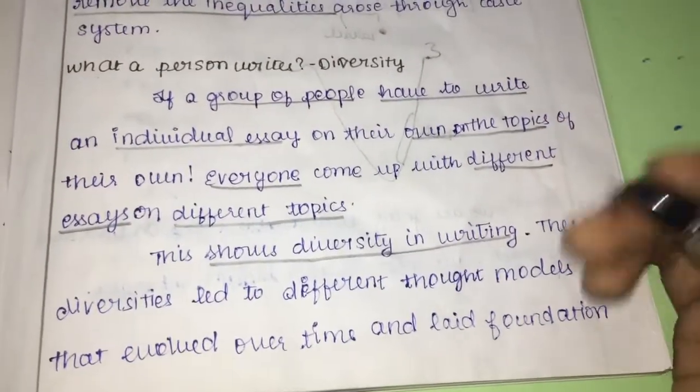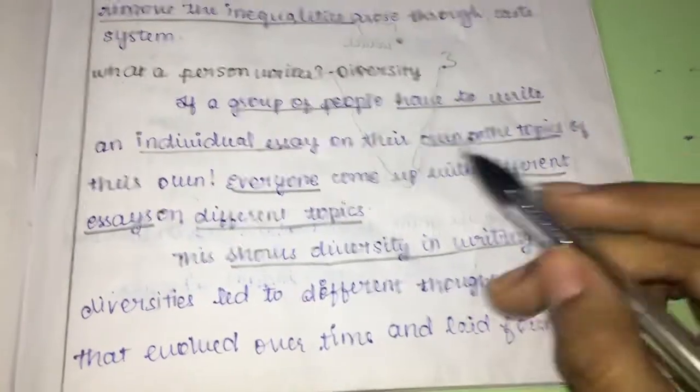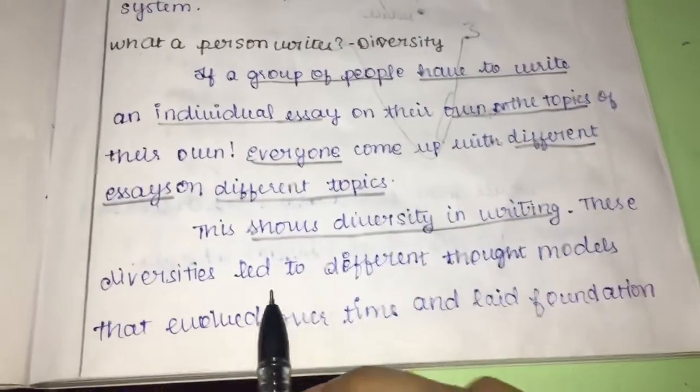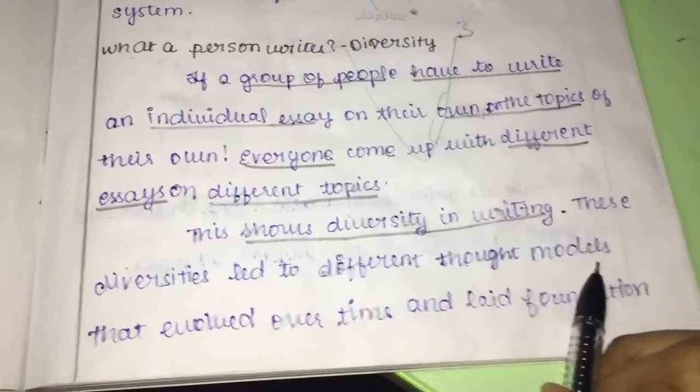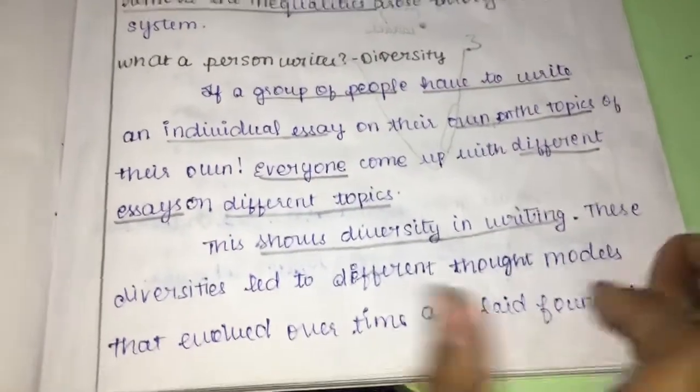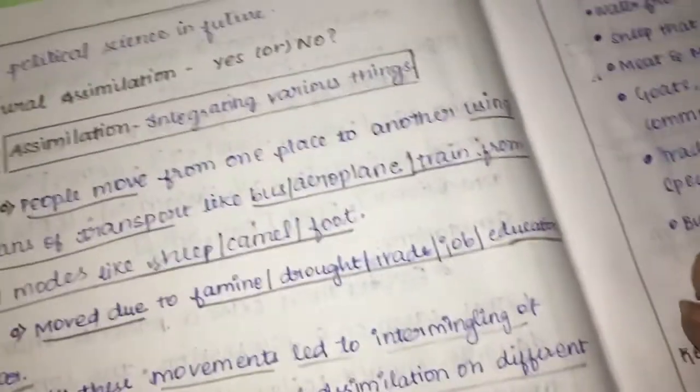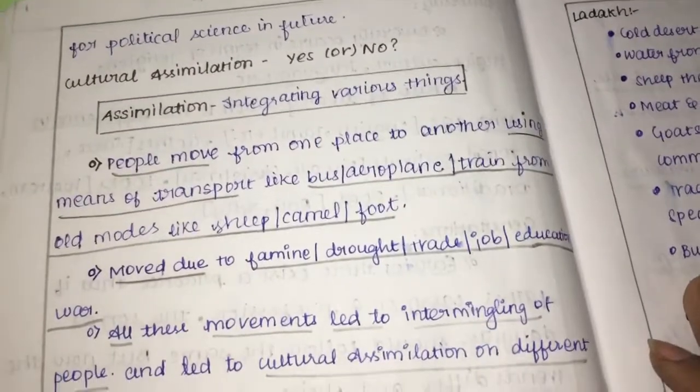This shows diversity in writing also. These diversities led to different thought models that evolved over time and laid the foundation for political science in future.